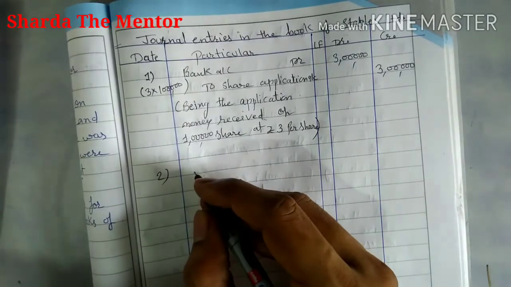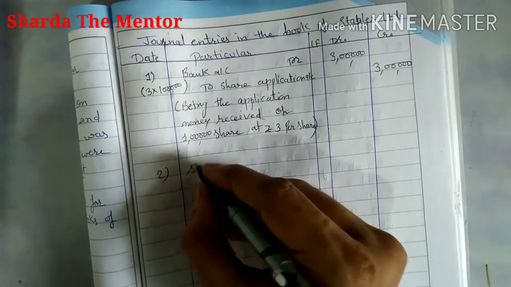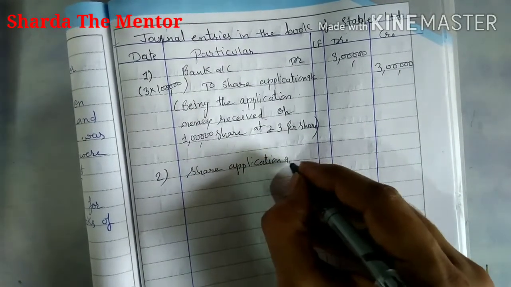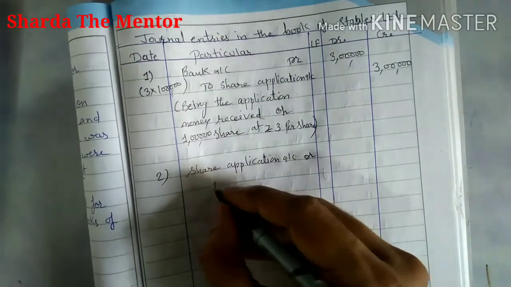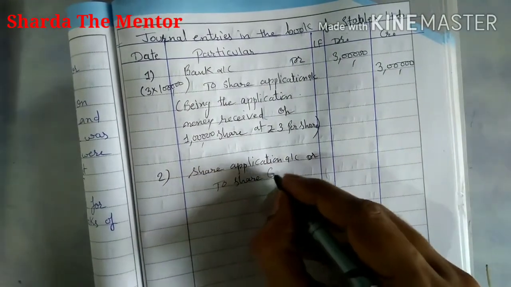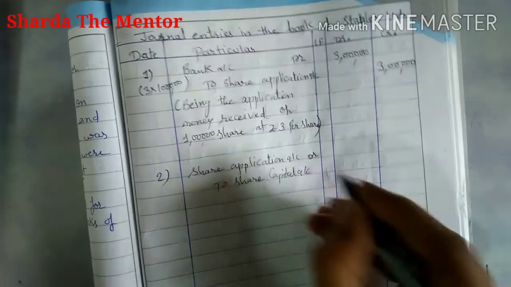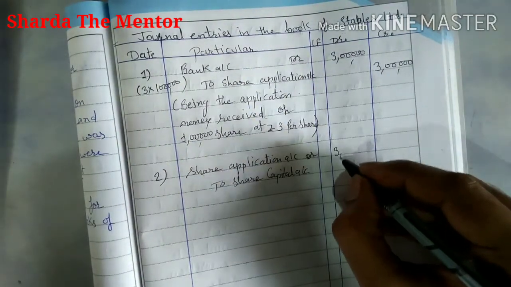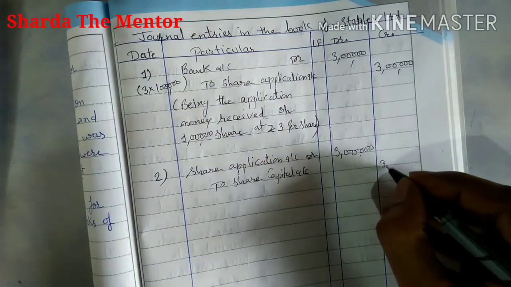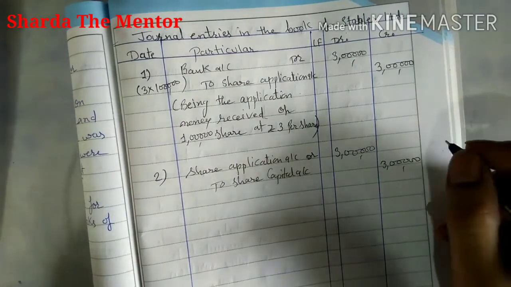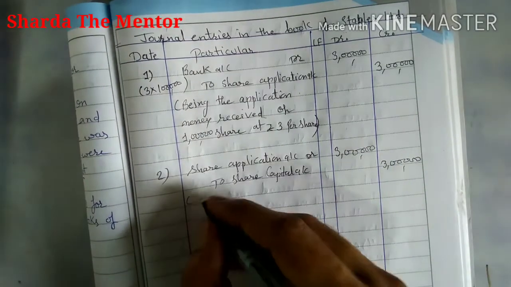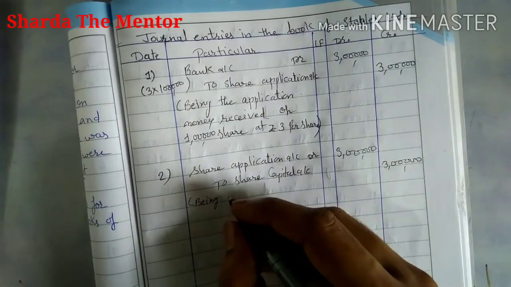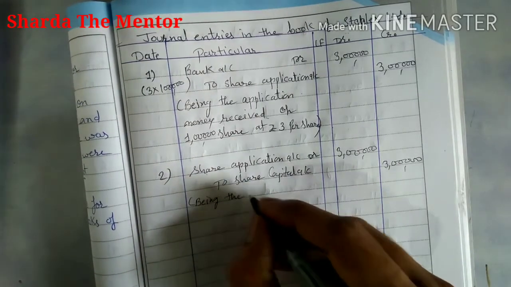Second entry: share application account debit to share capital account. We already know that whatever amount they transfer to the capital account, the amount will remain the same, because here the issue was fully subscribed. It means whatever was demanded by the company they received, with no excess application amount received.